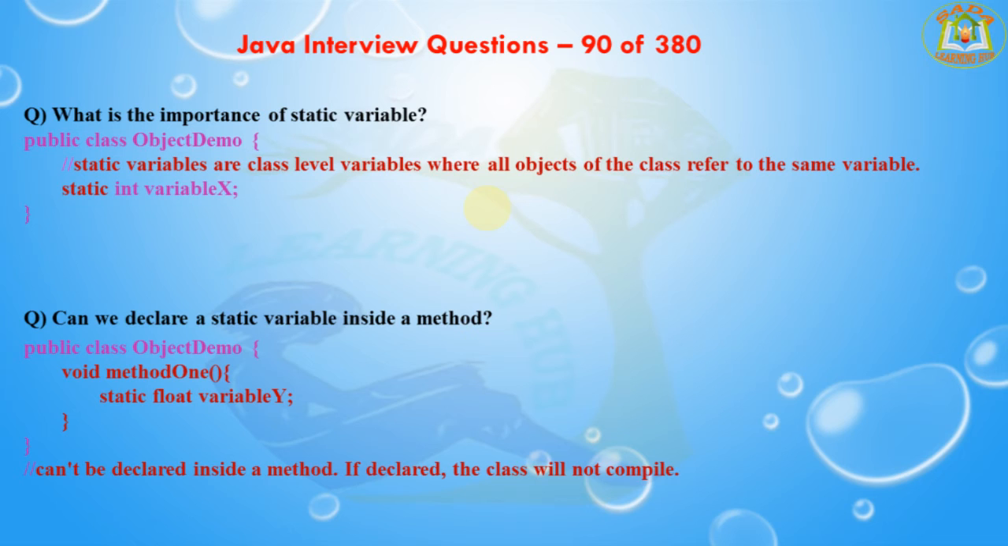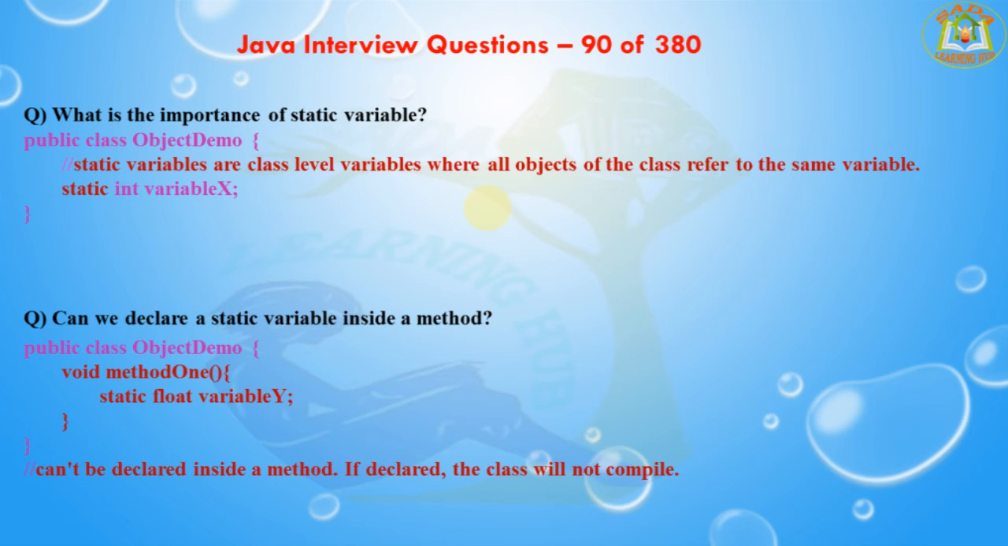The next question is, can we declare a static variable inside a method? Static variables are class level variables and they cannot be declared inside methods. If declared, the class will not be compiled. It's not possible to declare a static variable inside a method. Static variables can be declared only at the class level. It's not possible to declare them at the method level.